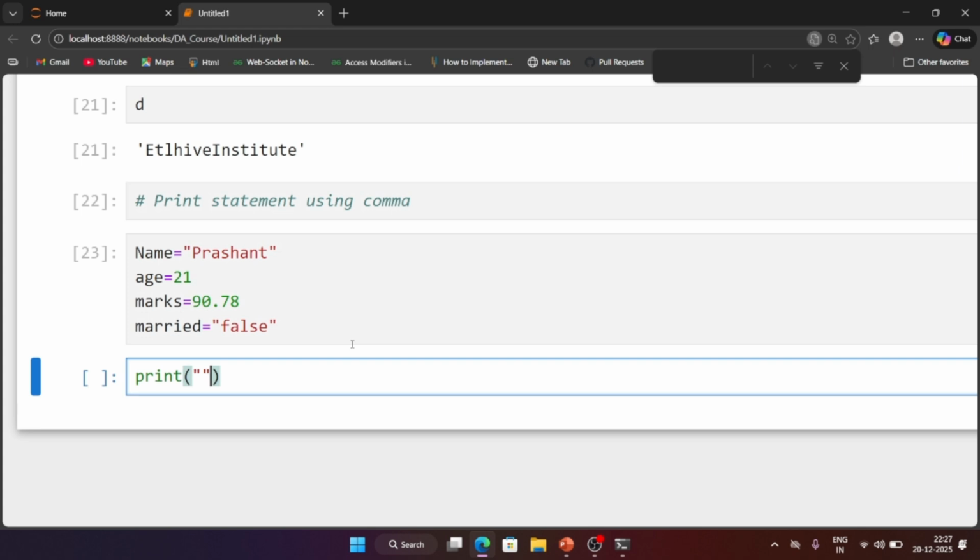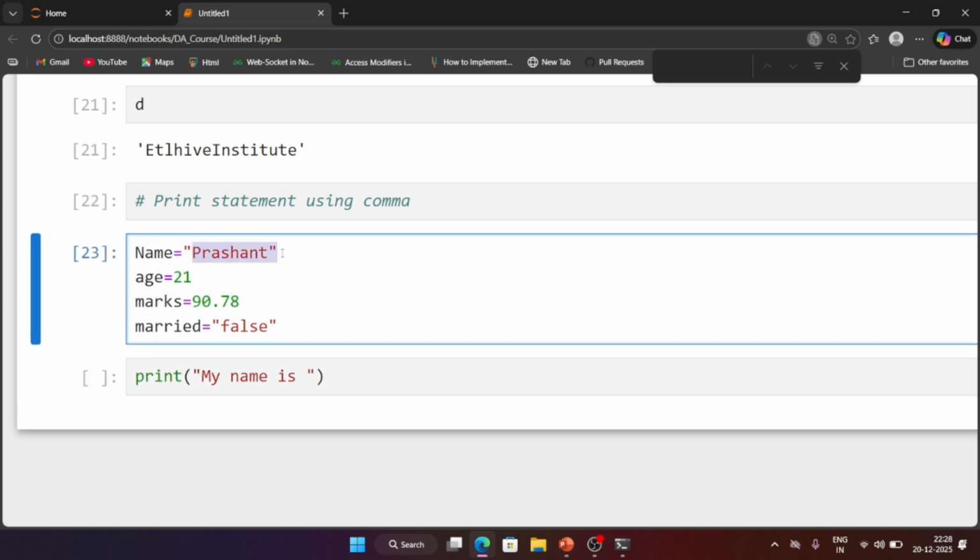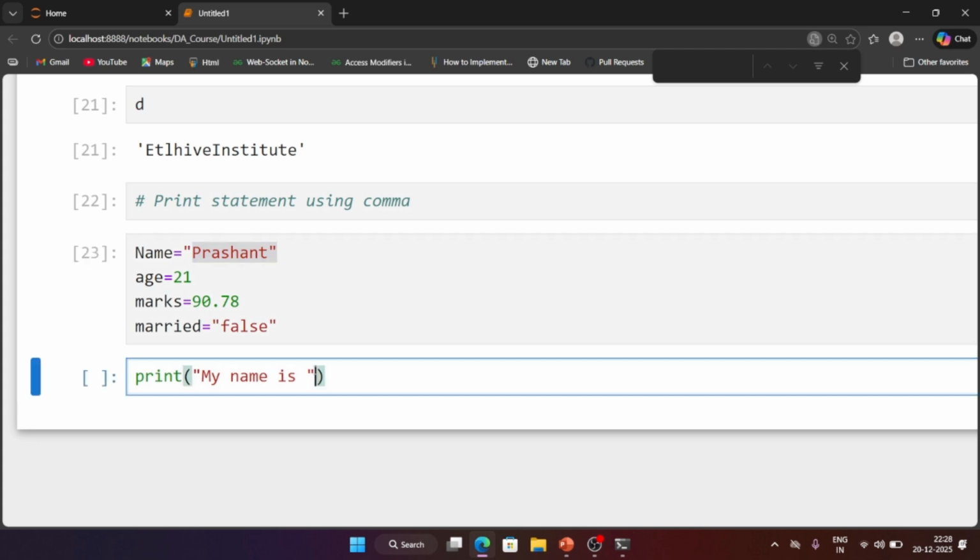Whatever variable or value we write inside double quotes will be printed as it is. And if you write your variable name outside of the double quotes, then the value will be printed. So here if you write, like, my name is, okay, so here I wrote my name is inside double quotes, so the data inside the double quotes will be printed as it is. But if you want to print this name Prashant, then you have to write that outside of your double quotes.